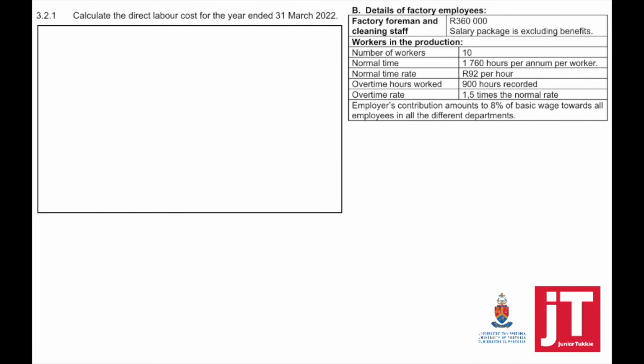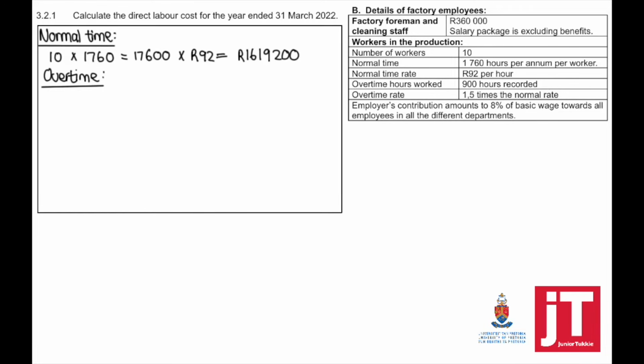Question 3.2.1. To calculate the direct labor cost for the year ended 31 March 2022. Direct labor cost means that we need to look at the workers in the production. So to work out the normal time, the number of workers is 10. Normal time is 1,760 hours per annum per worker, and the normal time rate is 92 Rand per hour. This is why we need to take 10 times 1,760, and then we're going to times it by 92 to get the total normal time.